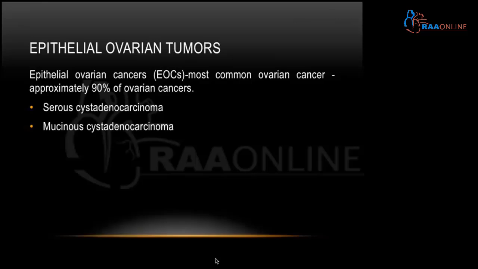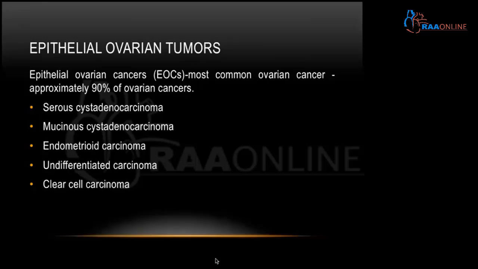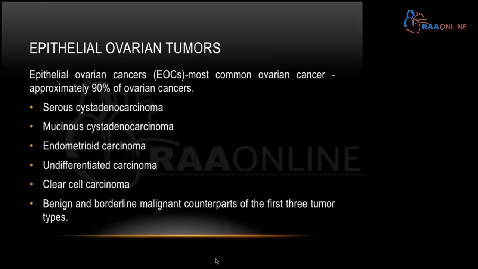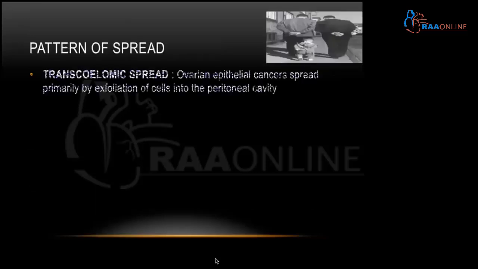The epithelial ovarian tumors are the most common, approximately 90% of ovarian cancers: serous cystadenocarcinoma, mucinous cystadenocarcinoma, endometrioid carcinoma, undifferentiated carcinoma, clear cell carcinoma, and the benign and borderline malignant counterparts of the first 3 tumor types.